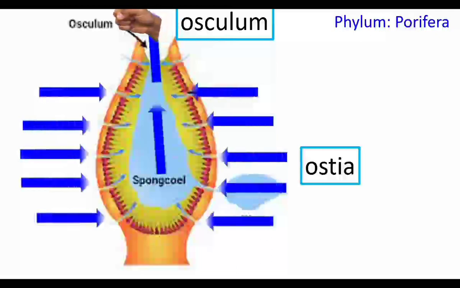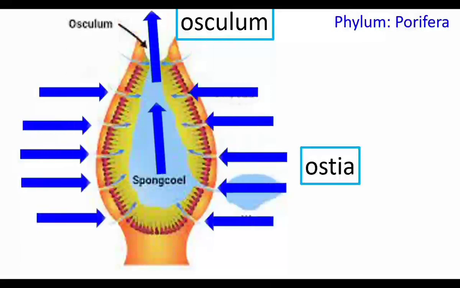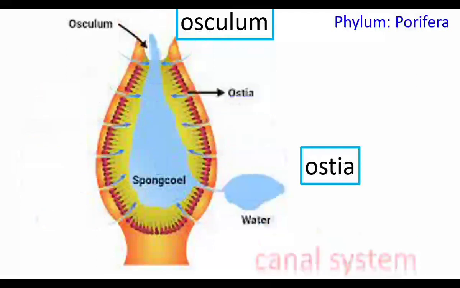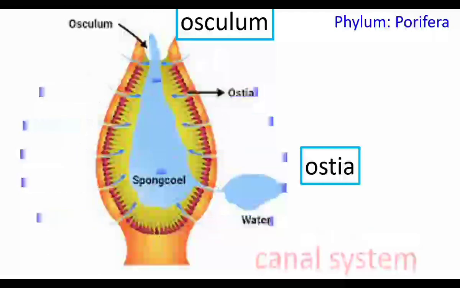When the water comes out, waste materials are sent out. When the water moves inside, food materials are taken inside, and the flowing water supplies oxygen. This is canal system. It provides oxygen, food material, and helps in respiration.